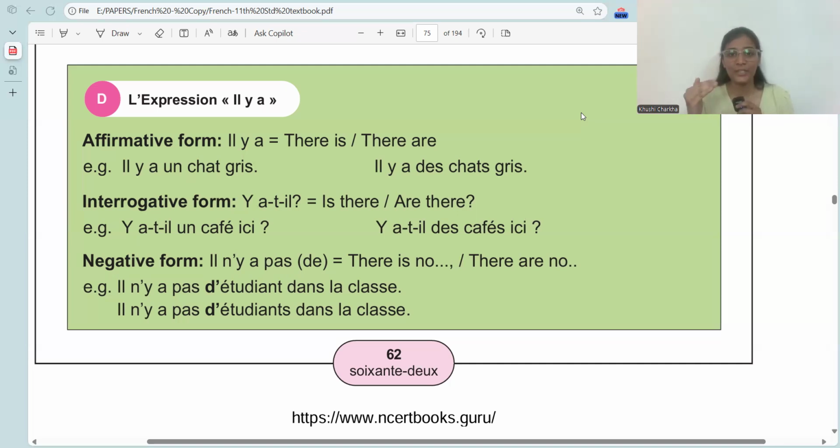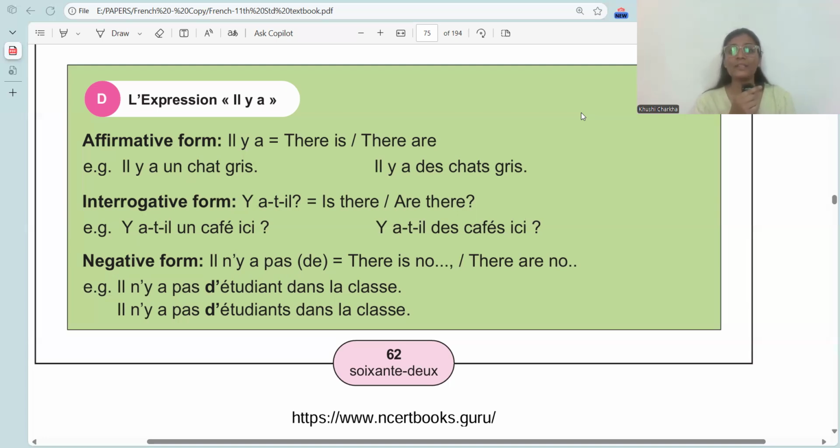So, for the ease of pronunciation and for the ease of communication, we add a t when two vowels are clashing. A and I would have clashed, okay? So, we are adding hyphen t in between. This is Y a t il. Y a t il means is there, are there, okay? Example, Y a t il un café ici? Is there a cafe here? Or Y a t il des cafés ici? Are there cafes here?